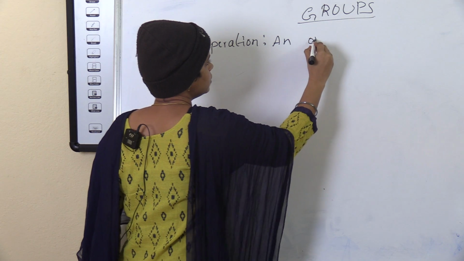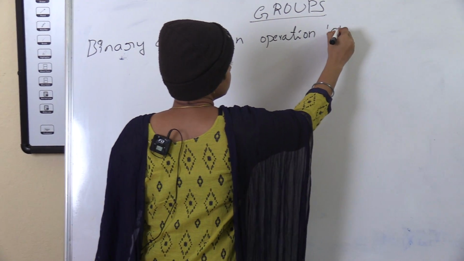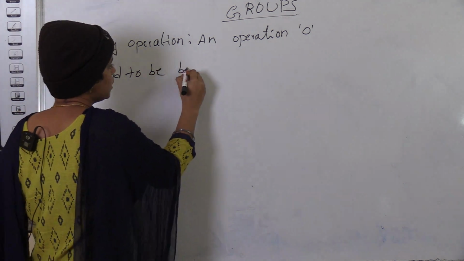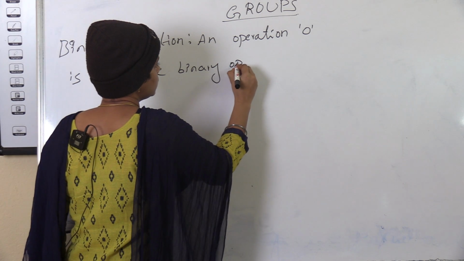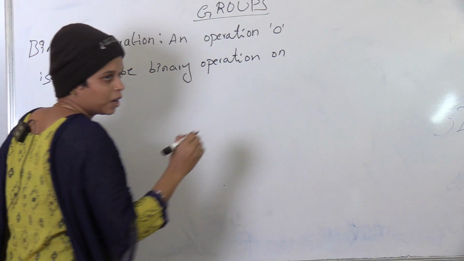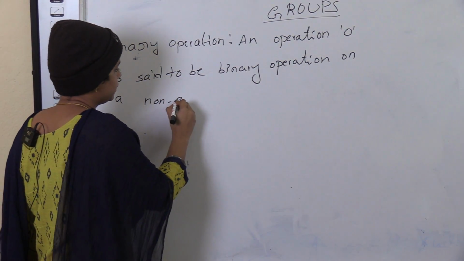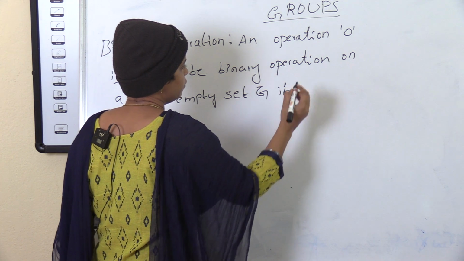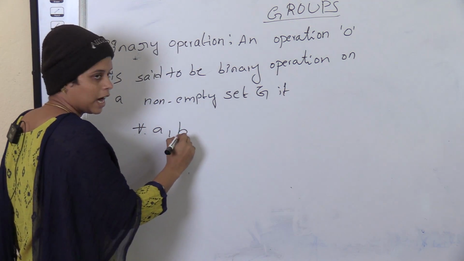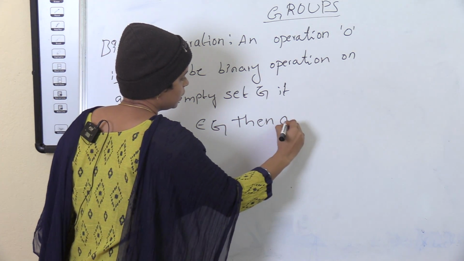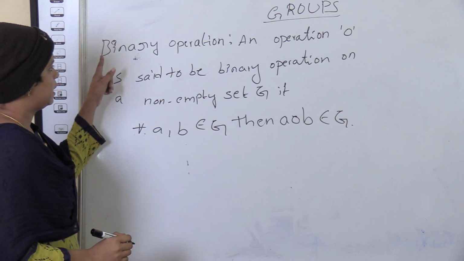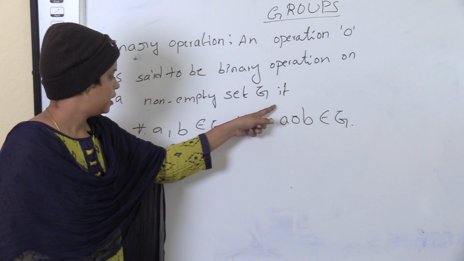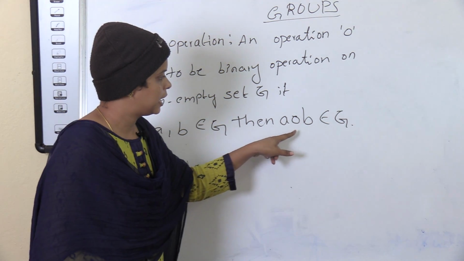An operation circle is said to be a binary operation on a non-empty set G if for all a, b belongs to G, then a circle b belongs to G.